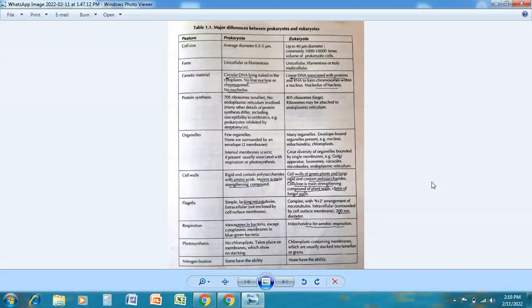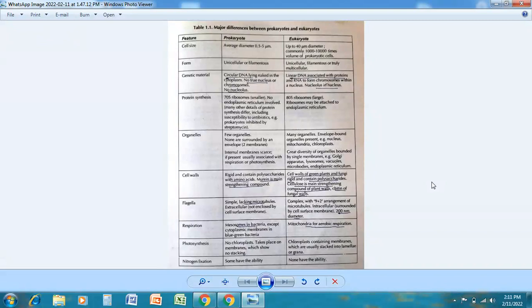थर्ड फीचर प्रोटीन सिंथेसिस। प्रोकैरियोट के अंदर there is 70s ribosomes, that is smaller. There is no endoplasmic reticulum involved. Many other details of protein synthesis different, including susceptibility to antibiotics. For example, prokaryotes inhibited by streptomycin. दूसरी तरफ यूकैरियोट में there is 80s ribosome which is large, and ribosome may be attached to endoplasmic reticulum.